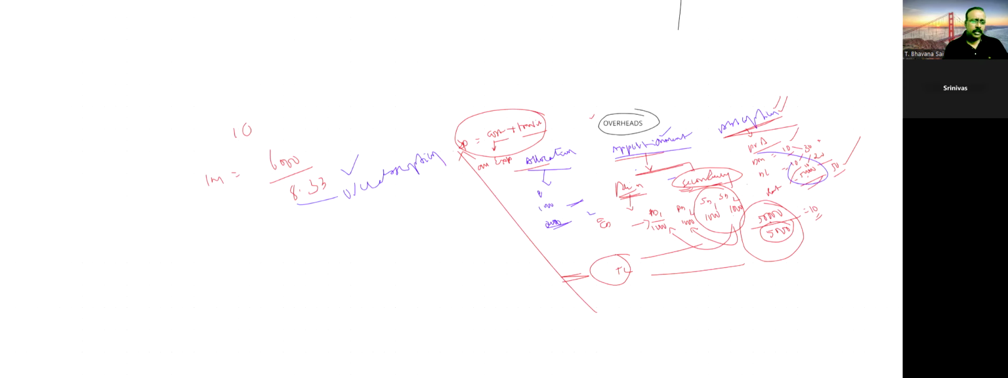Now let us suppose at the end of the month, actual production is only 4,000. Now rent per unit comes to around 12.5. But we included only 10 rupees in the cost of the product for rent. The actual cost is 12.5. So now this comes under under absorption.